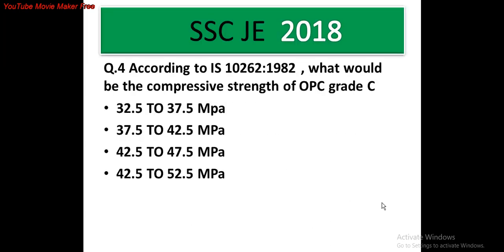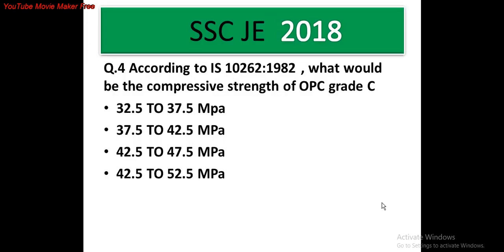Question number 4. According to IS 10262 1982, what would be the compressive strength of OPC grade C? Options are A 32.5 to 37.5 megapascal, option B 37.5 to 42.5 megapascal, option C 42.5 to 47.5 megapascal, option D 42.5 to 52.5 megapascal. As per IS 10262 1982, which is the IS code of concrete mix design,